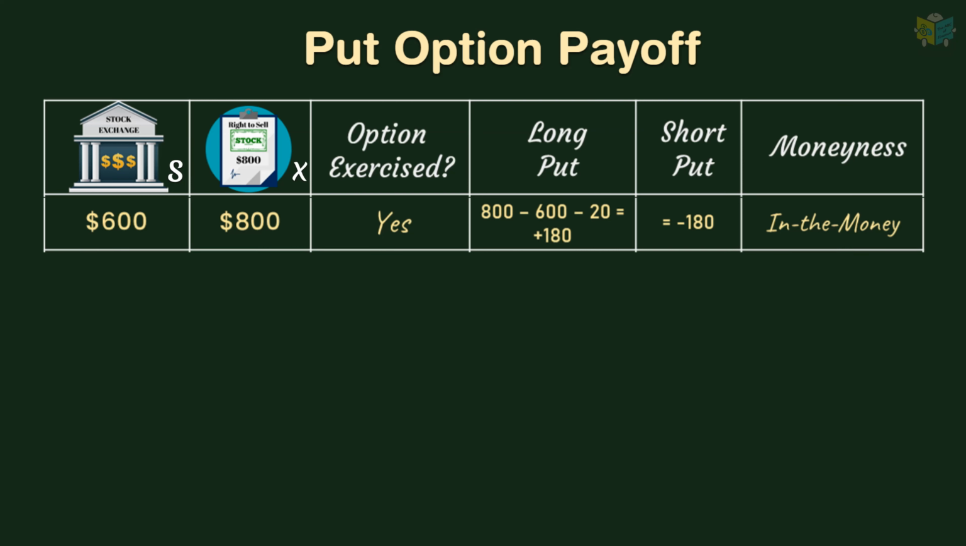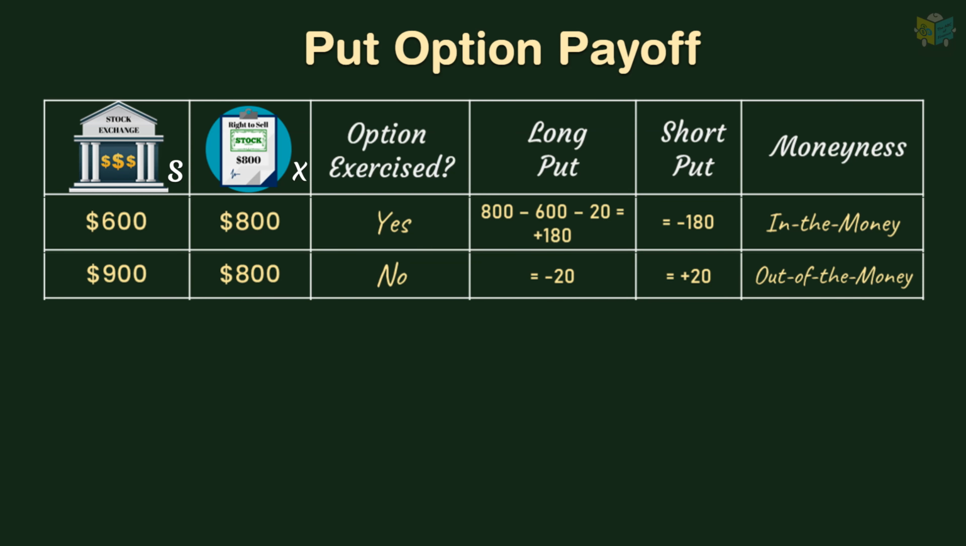If the stock exchange price is $900, Kim will not exercise the put option and will prefer to sell the shares in the exchange. She will lose the $20 premium paid, and the stockbroker will gain the $20. As the option is not exercised, it is an out-of-the-money put option.